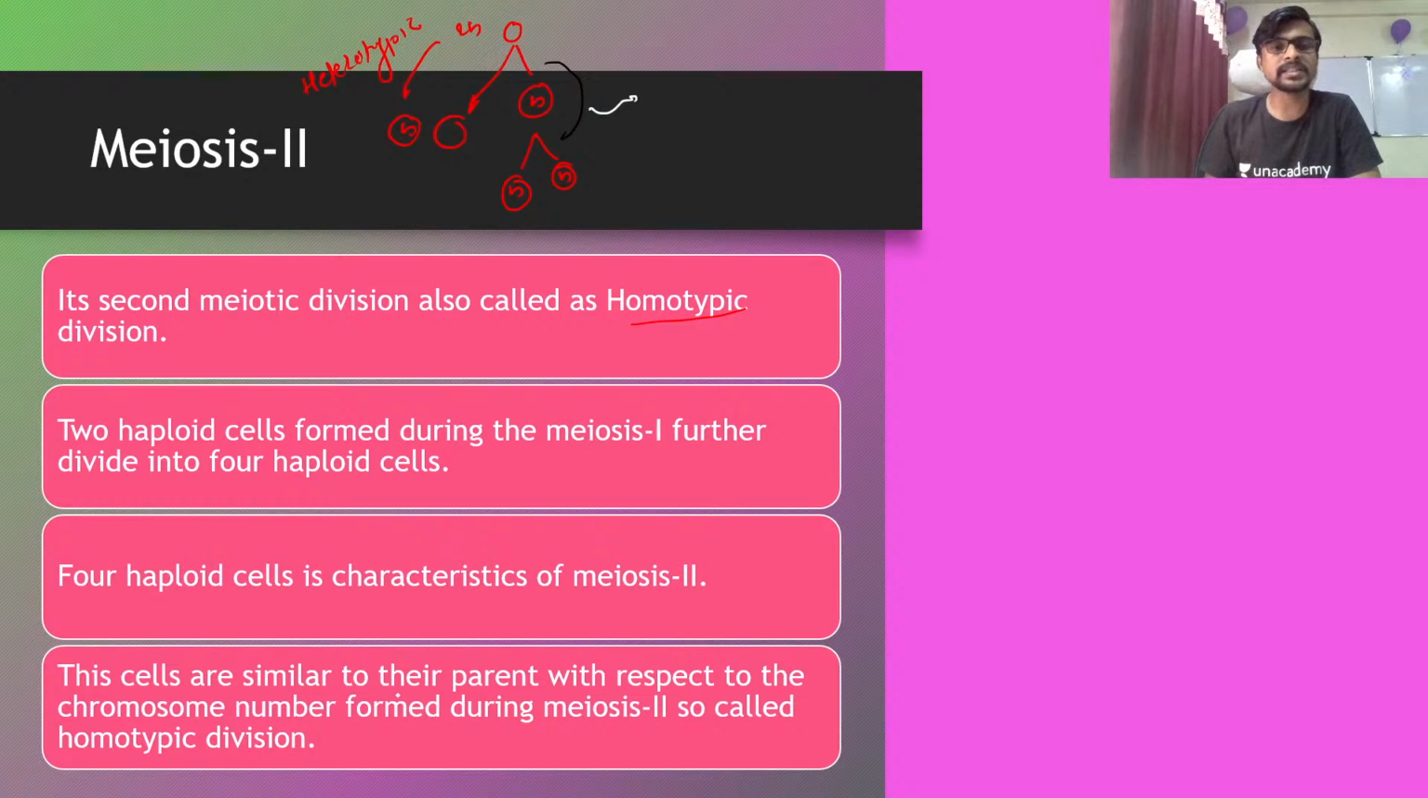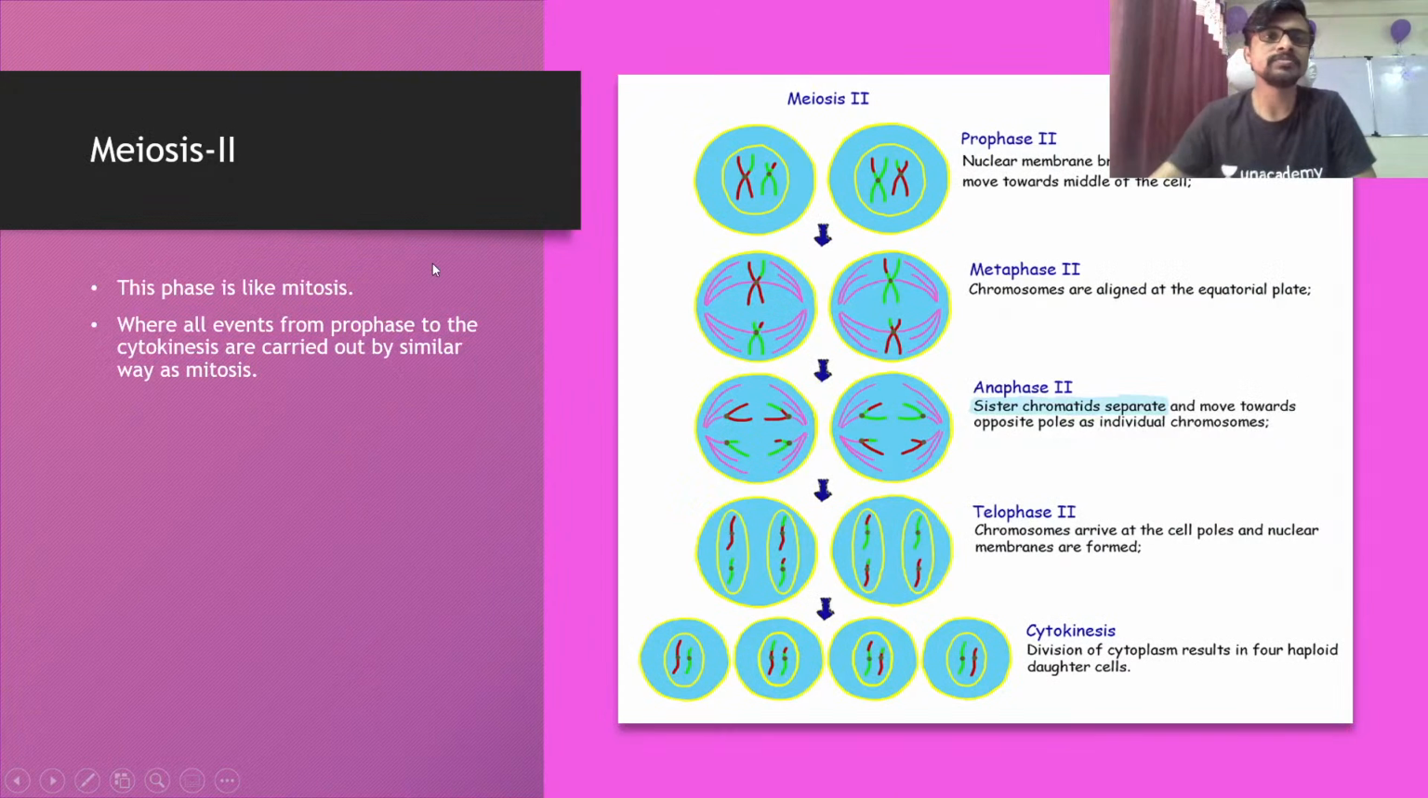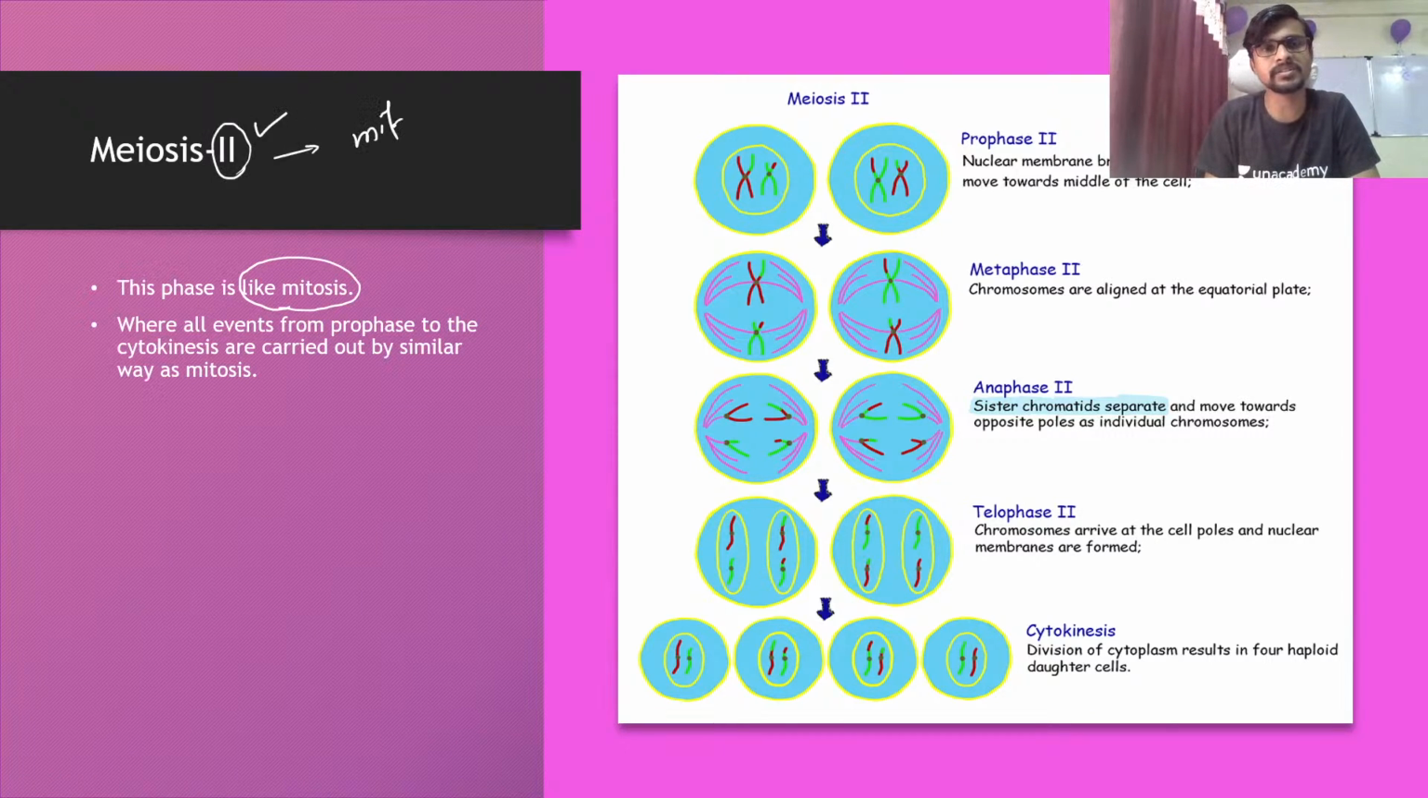These cells are similar to their parent with respect to chromosome number during meiosis 2, and so it is called homotypic division. I have already explained this. Meiosis 2 is very similar to mitosis. Sometimes you will have a question in the examination: which of the following phases is very similar to mitosis? Please click on meiosis 2. Meiosis 2 is similar to mitosis.